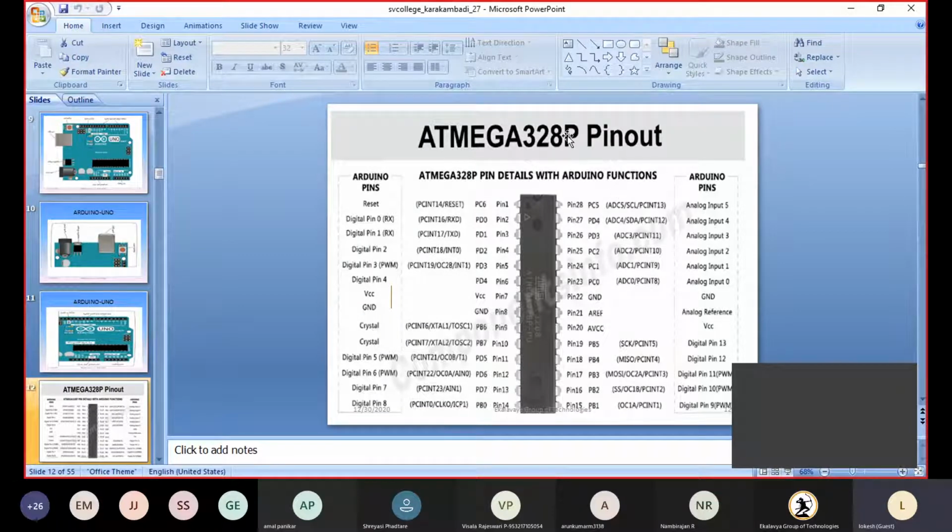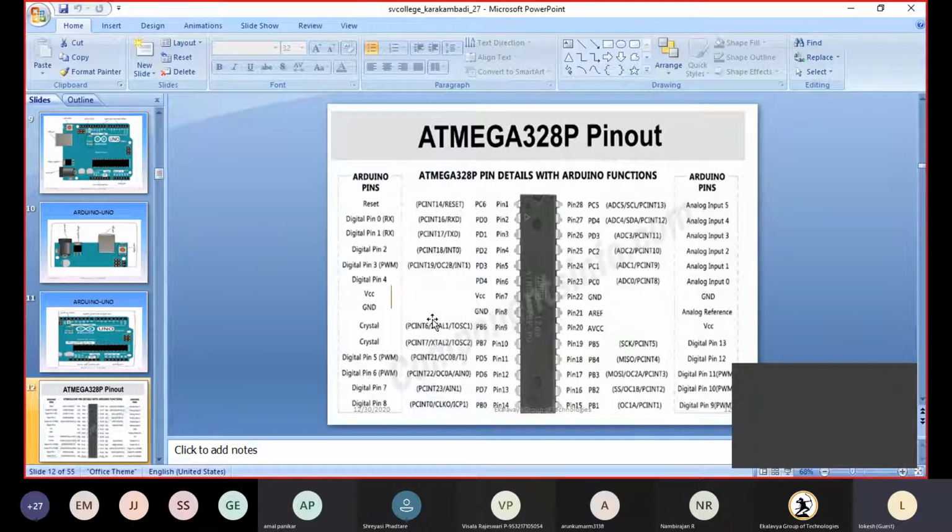In total, it has 28 pins. Some have dual functionality, some may have multiple functionality. You can see these are the multiple-function pins, these are the dual pins, and some have a single purpose, like VCC, ground and AREF. Okay, so this is the pin diagram of the ATmega328P.